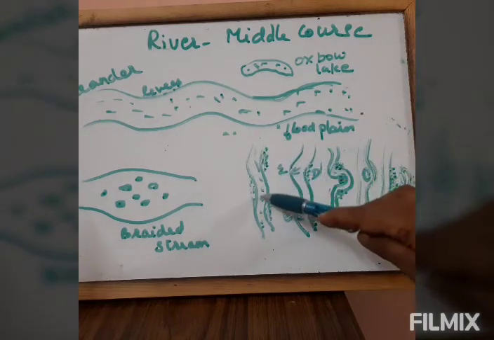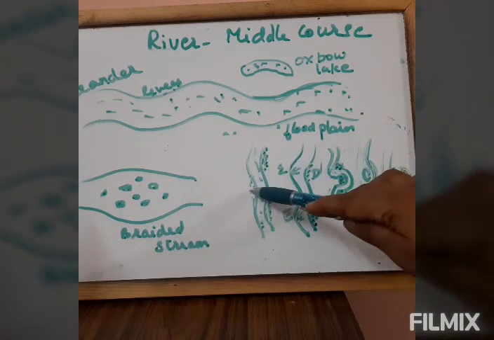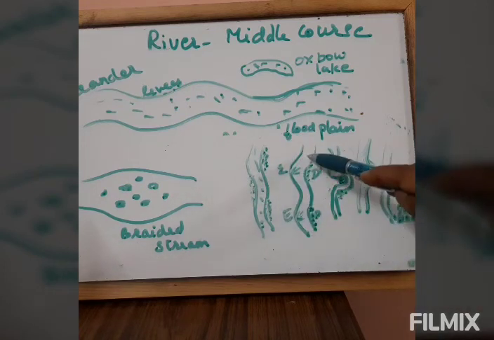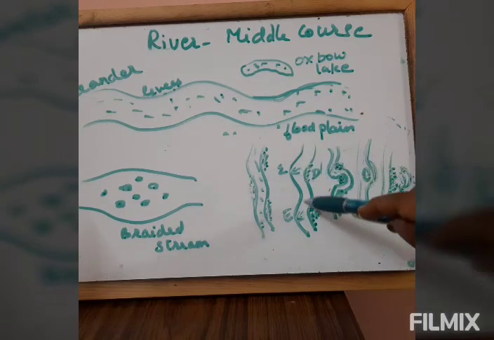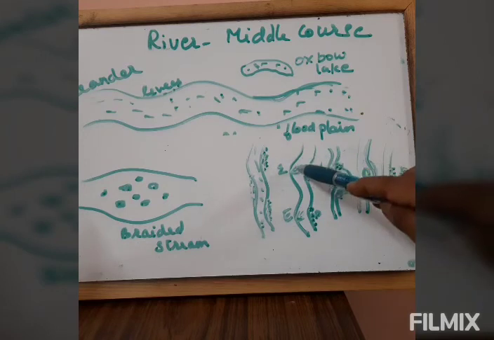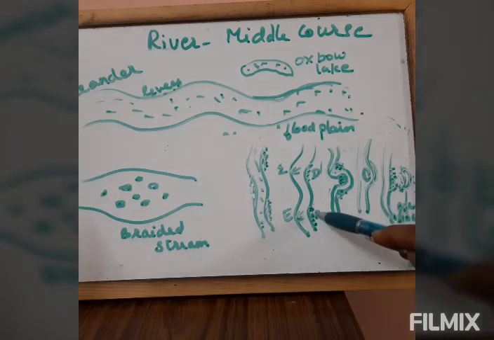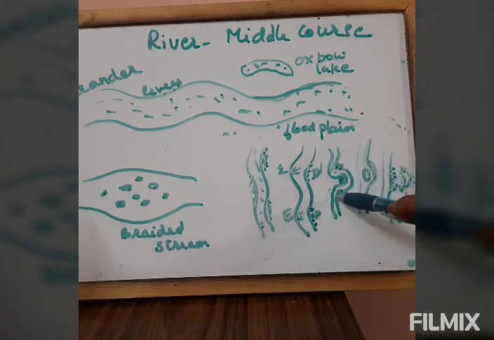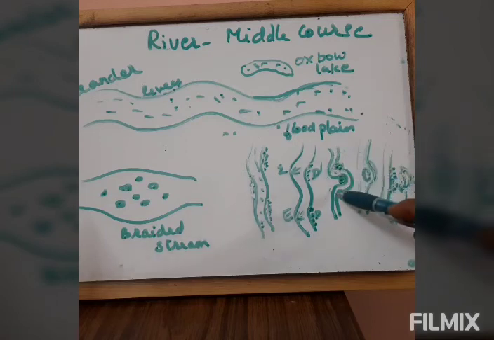Now the same thing is given here. Let's see this. This is a regular flow of river. So you find the river deposits sediments on the sides. So these are all deposits. And the river changes its course as and when there is an addition of volume of water. So what happens? It changes the course. It erodes from one side and deposits here. Then because of the volume of water and the loads it carries, it changes its course. So here you can find it makes a turn like this.